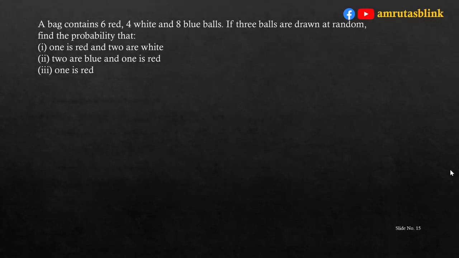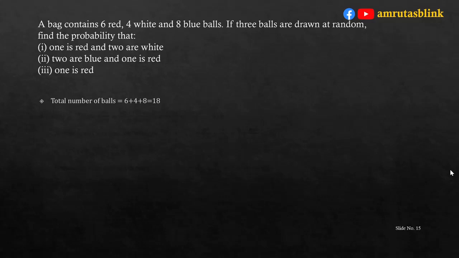A bag contains 6 red, 4 white and 8 blue balls. If 3 balls are chosen at random, find the probability that 1 is red and 2 are white, 2 are blue and 1 is red, and all 3 are red. Now, there are 6 red, 4 white and 8 blue balls in the bag.